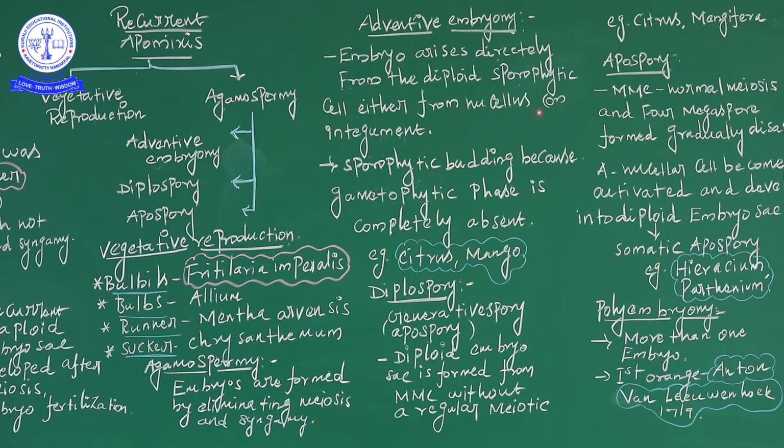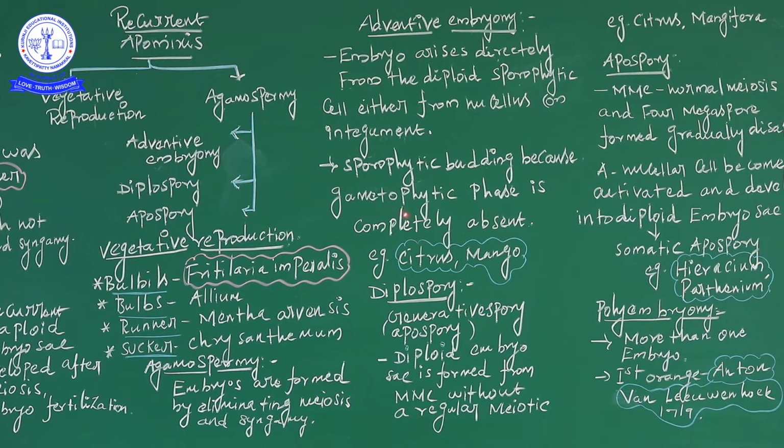Nucellus is also called perisperm, and the integument is the covering, with two integuments present, the inner and outer integument, the testa and tegmen. The seed character is also present, as already discussed. The sporophyte is budding because the gametophytic space is completely absent.